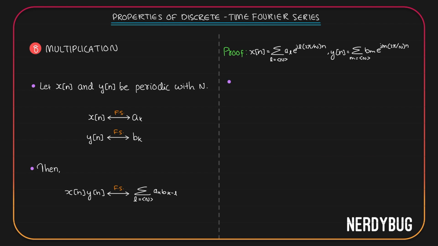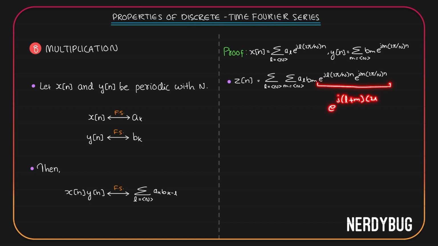Let us define another signal z of n. z of n is the product of x of n and y of n. So it will be like this. There are two summations, so let us put them together. Let us put al and bm together. Now we can combine these two exponentials by adding their exponents. We get e raised to j L plus m 2 pi by N n. Now let us do our trick. Take L plus m is equal to k. Then we can write m is equal to k minus L.